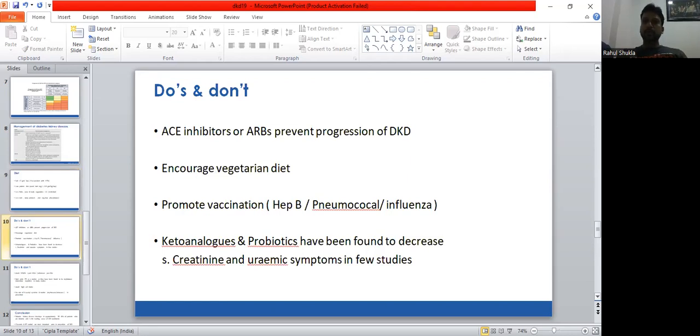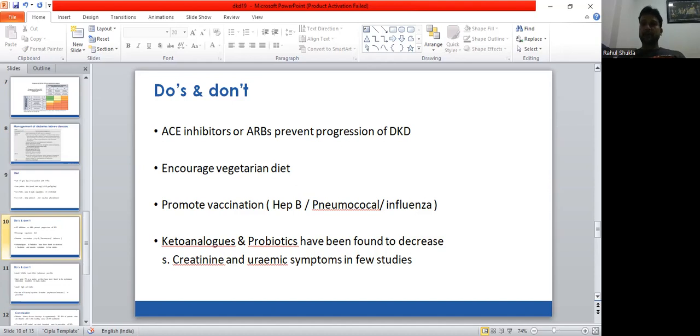Now, what can be the do's and don'ts in a diabetic kidney disease patient? ACE inhibitors and ARBs prevent progression of diabetic kidney disease, but we need to be careful about the risk of hyperkalemia, so frequent monitoring of potassium is important. As we know that low protein diet is beneficial in diabetic kidney disease, vegetarian diet should be encouraged. Patients should be promoted for hepatitis B, pneumococcal, and influenza vaccination because of risk of these infections due to immunocompromised state, and blood-borne infection, hepatitis B, at the time of initiation of dialysis.